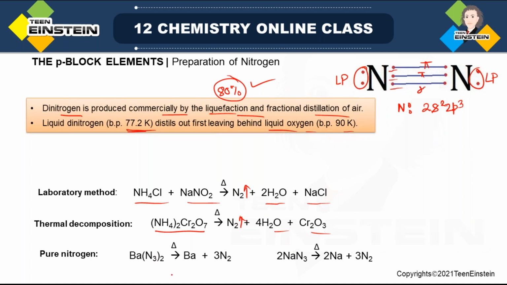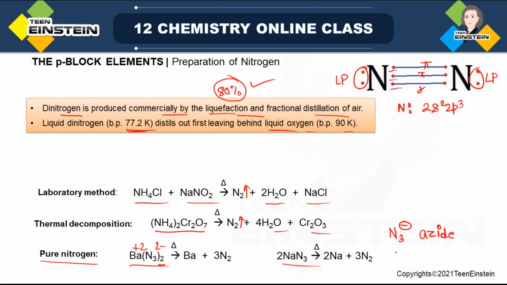And the third method is important because from this method you can get the purest form of nitrogen gas. Sometimes there is a question of by which method we can get pure nitrogen gas, and the answer will be decomposition of barium azide or sodium azide. Barium is from group 2, so its oxidation state is 2+. So here the total negative charge will be 2-. Now we have 2 N3, that means each N3 carries a single negative charge. So this is known as azide.